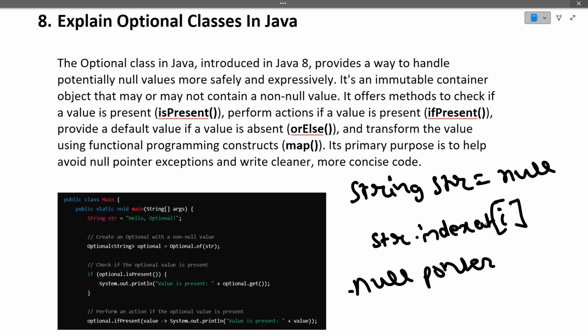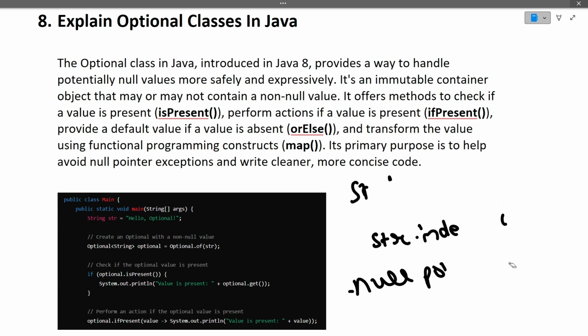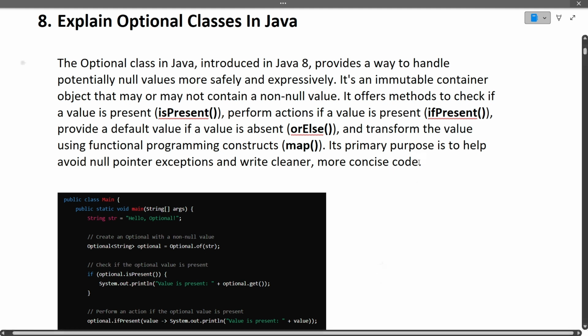And if in a project there is a NullPointerException, then the entire project stops. This is a wrong thing, because we have not done the proper exception handling here. So how do we solve this problem? We will use Optional for it.